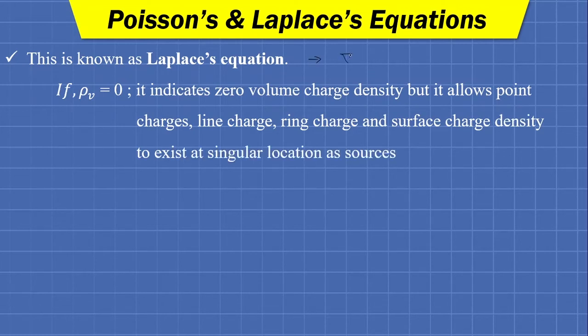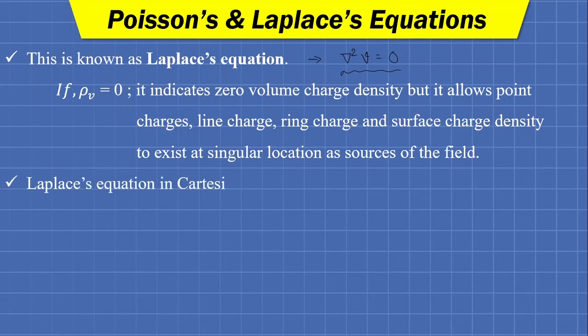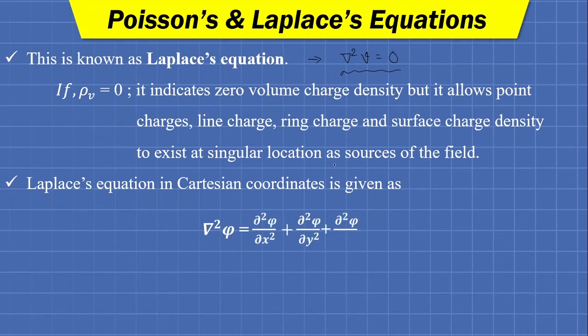Okay, so del square v equals 0 is the mathematical form of Laplace's equation. Laplace's equation in Cartesian coordinates is given as del square v, which equals the second order partial differentiation of v with respect to x, plus the second order partial differentiation of voltage with respect to y, plus the second order partial differentiation of applied voltage with respect to z, which will be equal to 0.